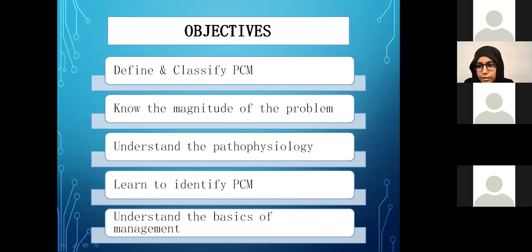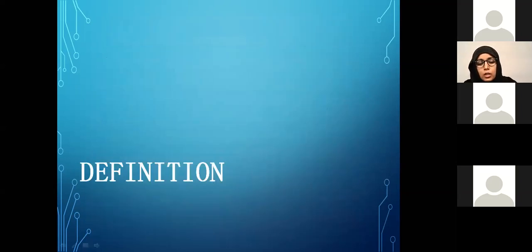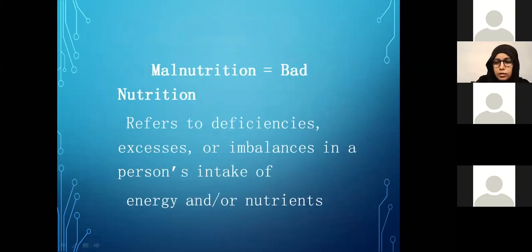You should be able to identify PCM, which is protein calorie malnutrition, by the end of this lecture. You should know why we want to know a lot about malnutrition, because of the magnitude of the problem. You should understand the pathophysiology, learn to identify it clinically, and understand the basics of risk management. We will begin with the definition.